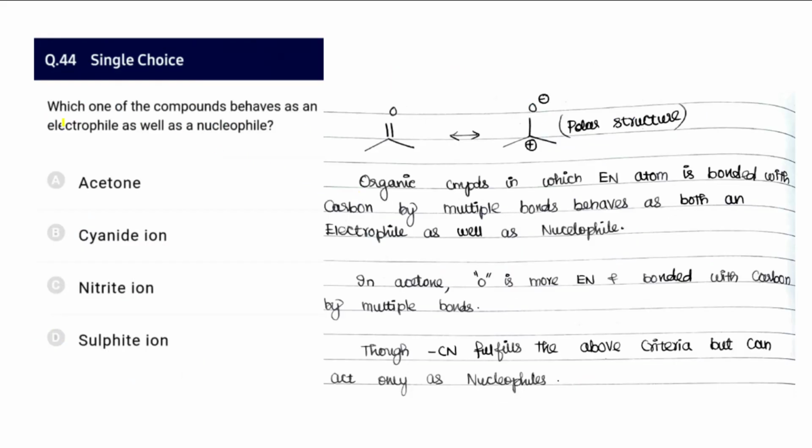And 44, which of the following can act as an electrophile as well as nucleophile? Acetone generally has a polar structure. Any organic compound in which an electronegative atom is bonded with a carbon by multiple bonds is going to act as electrophile as well as nucleophile.